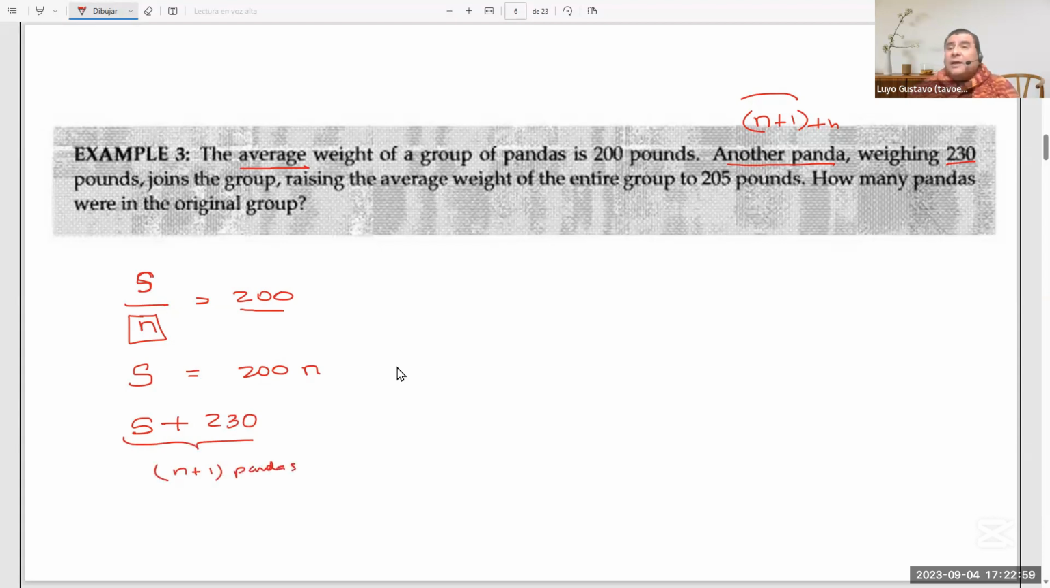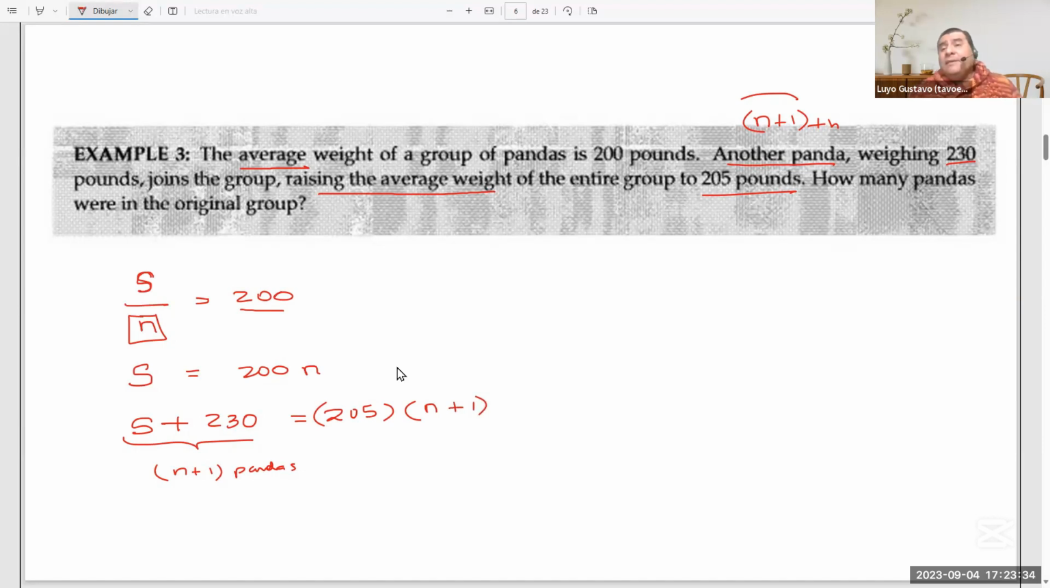And this, of course, according to the definition, has to be equal to the average weight of the group multiplied by the number of elements. They give you this new average. They say that the average weight was raised to 205 pounds. So you have this. This is the average, and the average multiplied by the number of elements, which now would be n plus 1. There is one more panda. So we have another equality.